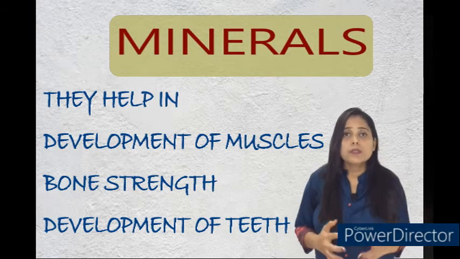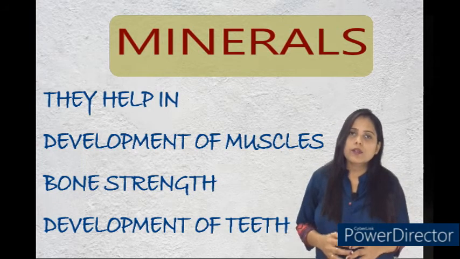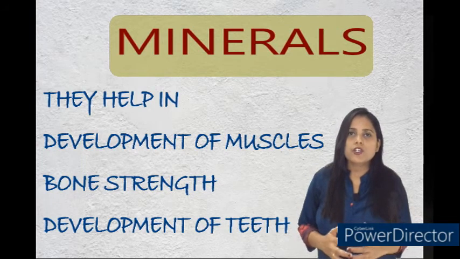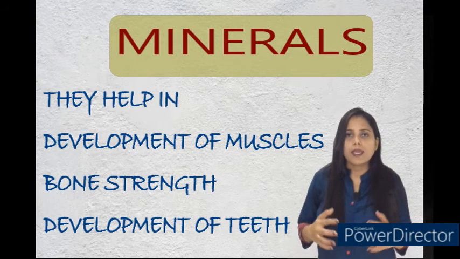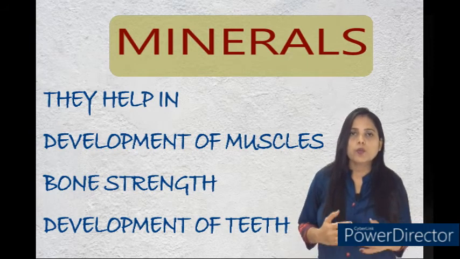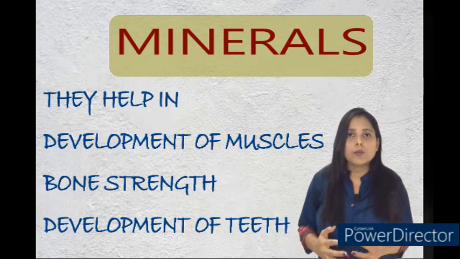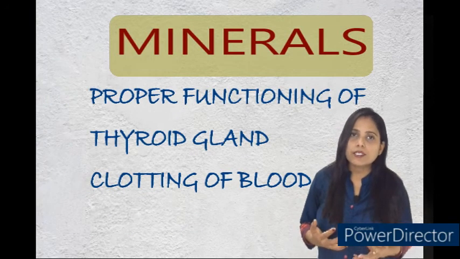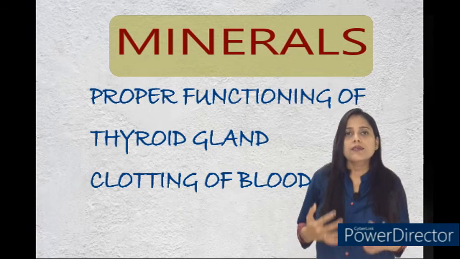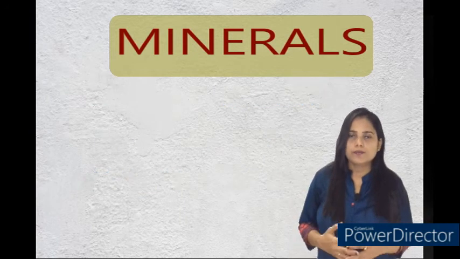Now, what do these minerals do? The minerals help in proper functioning of the muscles, they help in development and strengthening of the bones, development of teeth, proper functioning of the thyroid gland, and even help in clotting blood.